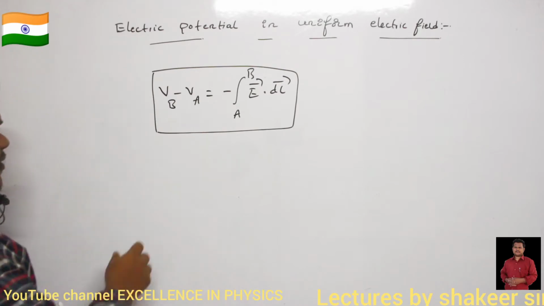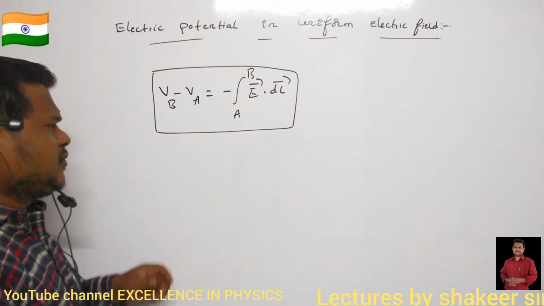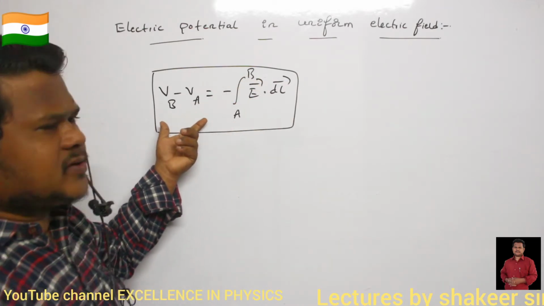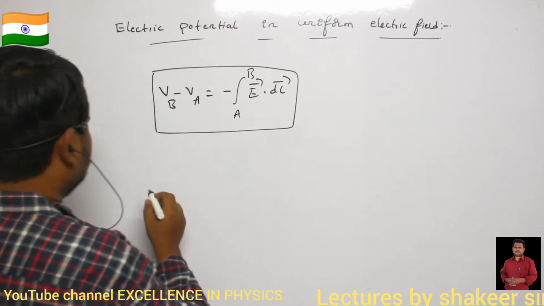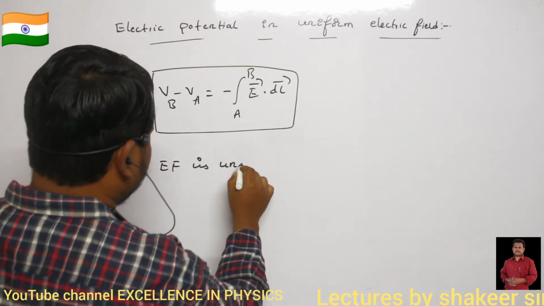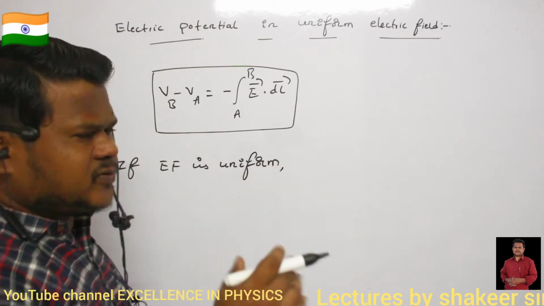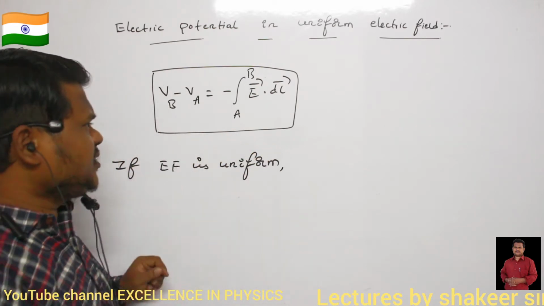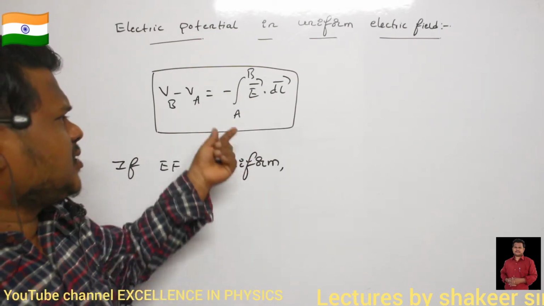So VB minus VA is equal to minus the integration of E dot dL. When I am moving a charge from point A to point B, this is the amount of potential difference. Are you able to understand? So if the electric field is uniform, then what can I do? Whether the electric field is uniform or non-uniform, I can always use this relation. But if the electric field is uniform, there is no use of this integration. Integration means just addition of all small results, so I can remove it.